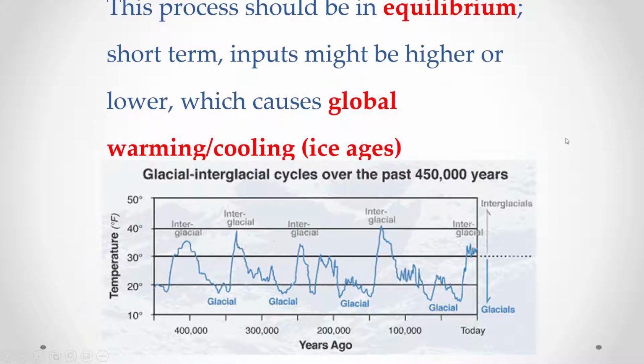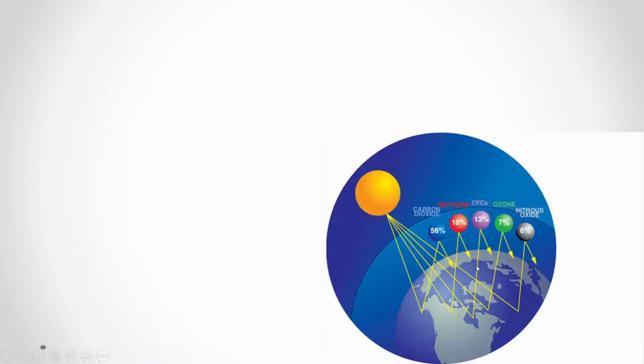So the process should be in equilibrium in the short term, okay? In the short term, the inputs could be higher or lower, and that's what causes global warming or cooling. That's what creates these ice ages. So if we look back from today, 100,000, 200,000 years, all the way back, we can see these periods where average global temperatures have risen and fallen and risen and fallen. Okay, so that makes sense, right? We're currently in an interglacial period. Glacials are the lower areas, the interglacials are the upper areas. Down here, these would be considered ice ages, okay?